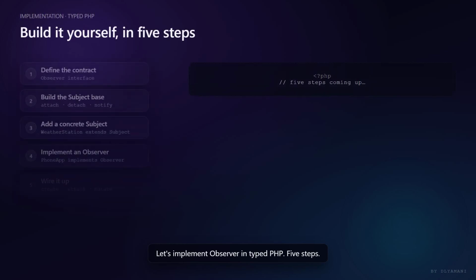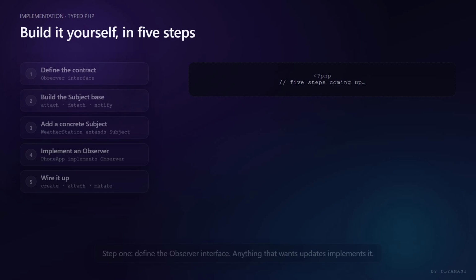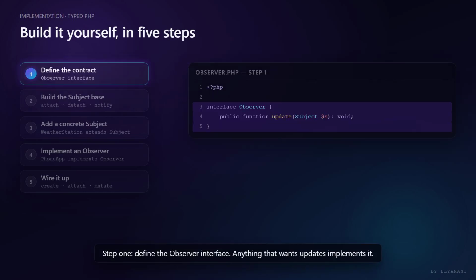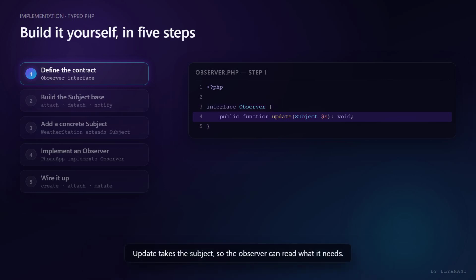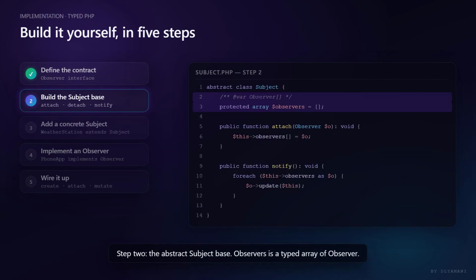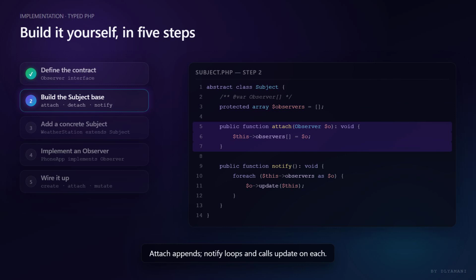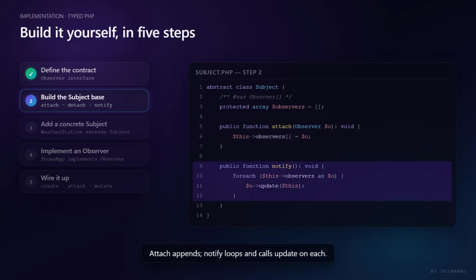Let's implement observer in typed PHP. 5 steps. Step 1. Define the observer interface. Anything that wants updates implements it. Update takes the subject, so the observer can read what it needs. Step 2. The abstract subject base. Observers is a typed array of observer. Attach appends, notify loops, and calls update on each.